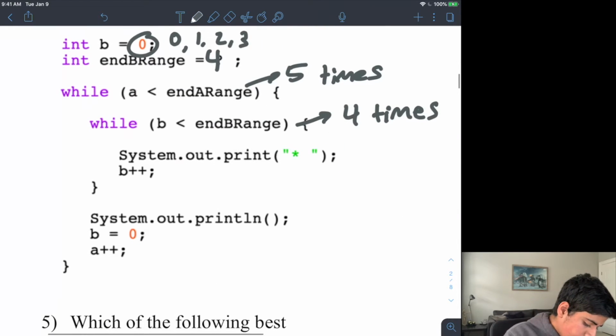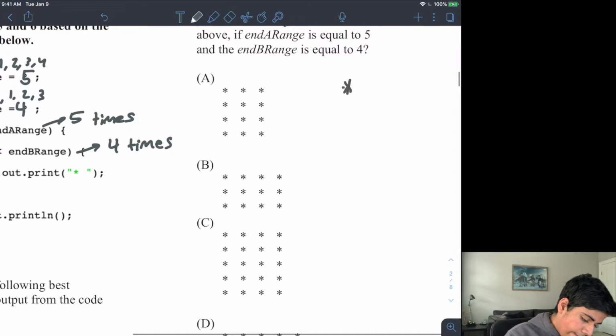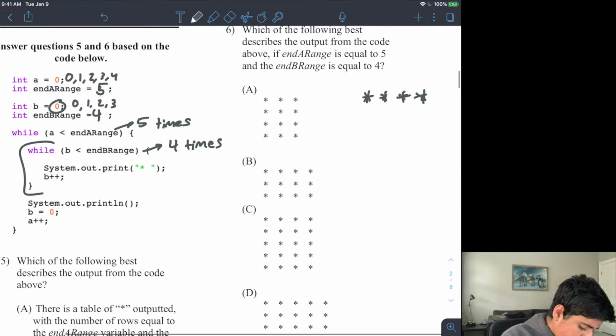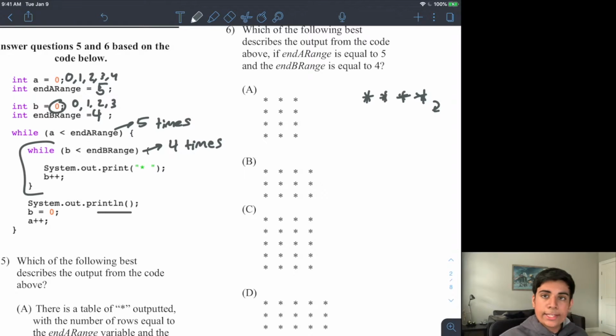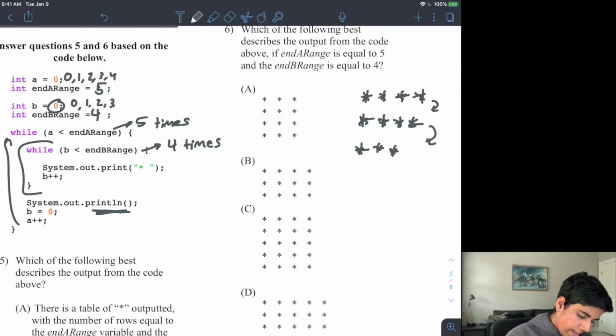So the first thing I do is print this out 4 times, because I know my inner loop is going to repeat 4 times. And then I print out a new line. Then the next iteration of my outer while loop starts, and I run it and get 4 again, and then another print line, and I run it again.